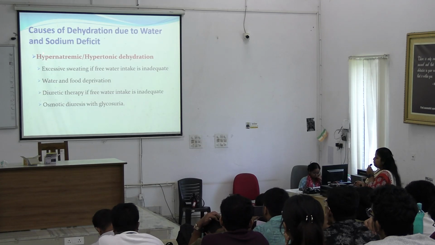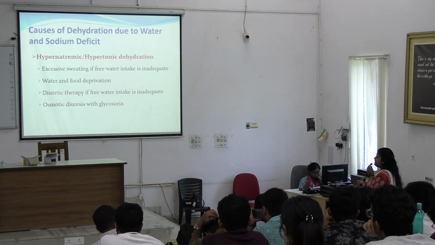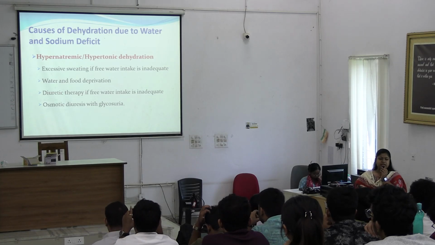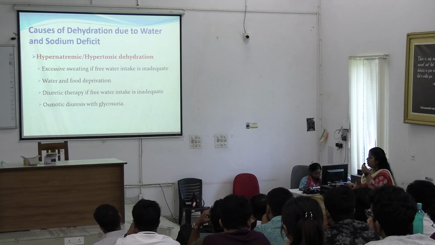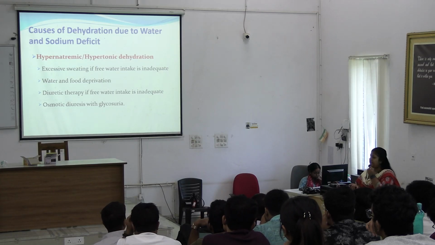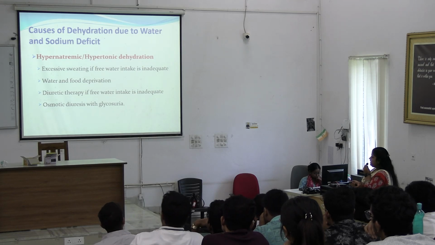Okay, causes of dehydration due to water and sodium deficit. So where may we find hypernatremic dehydration? Excessive sweating if free water intake is inadequate. So in case of sweating, sodium is also lost and water is also lost. In case of water and food deprivation, okay, diuretic therapy if again water intake is inadequate.